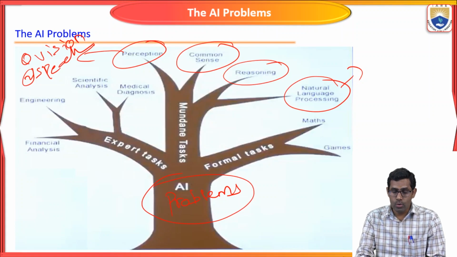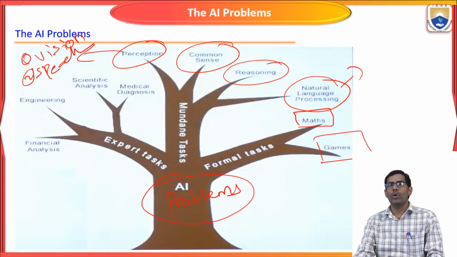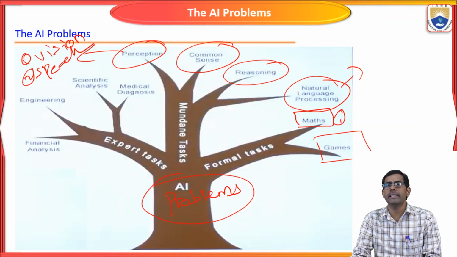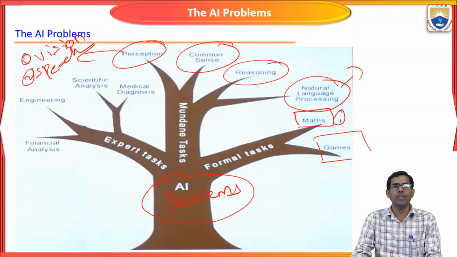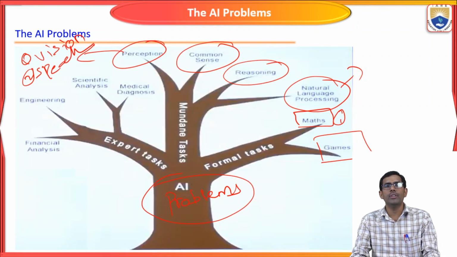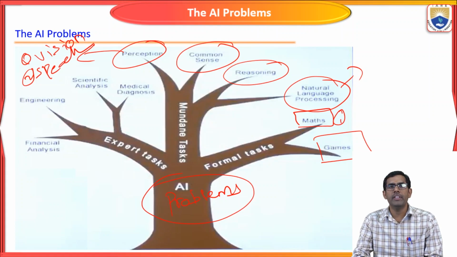The next one is the formal task. Under the formal task, we have maths and gaming. What is the first one? The maths, the mathematical analysis or mathematical expressions. A human being has difficulties learning some mathematical expressions, right? Based on that, the artificial intelligence system also has some difficulty with mathematical expressions.